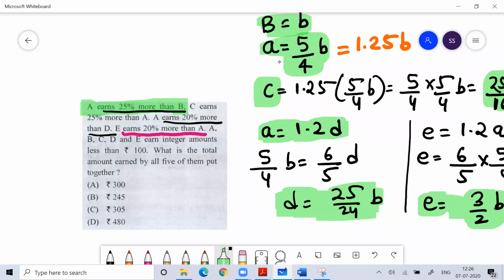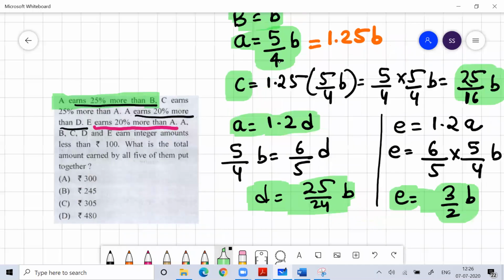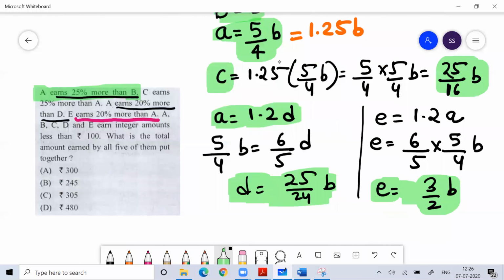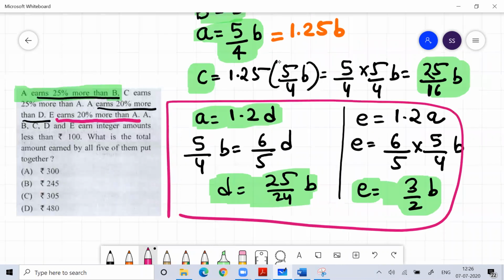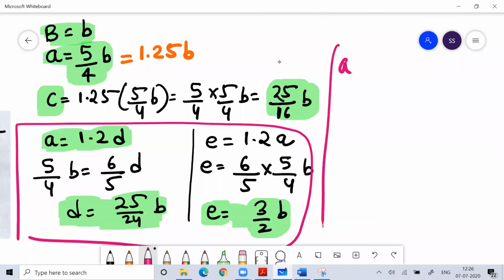Then I wrote for E: E earns 20% more than A. So please pay attention here. Once you get this value, you can add them. What is A plus B plus C plus D plus E? You can add them. So A is 5 by 4.